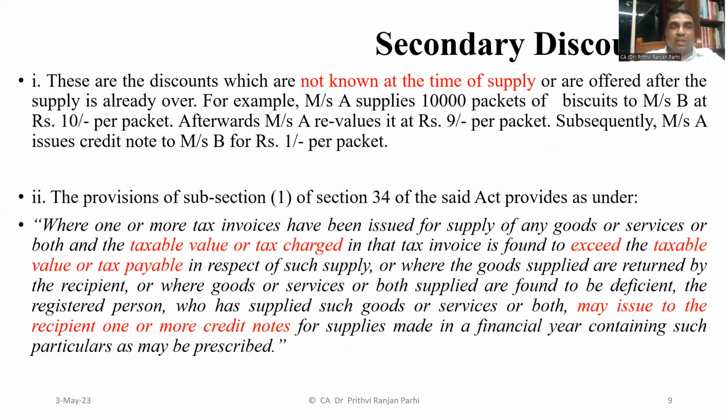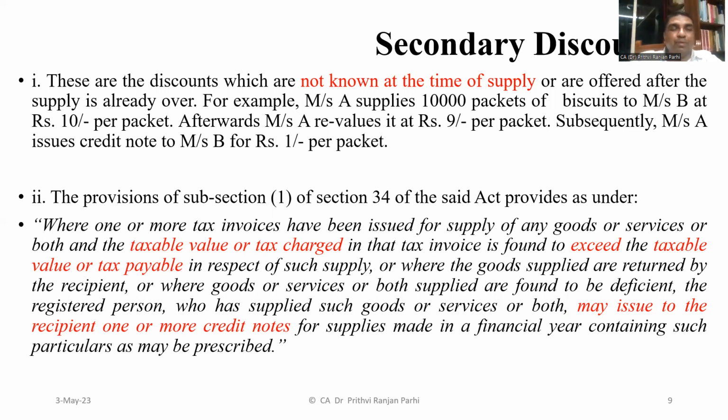The circular is also talking about one more kind of discount. The circular refers to it as secondary discount. So why is this type of discount secondary? Because these are not known at the time of supply. Suppose supply is made, but after some time you decide to give some kind of discount. So these are not backed by some agreement, right?